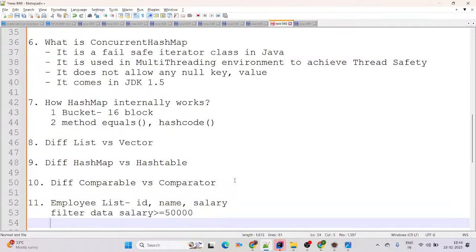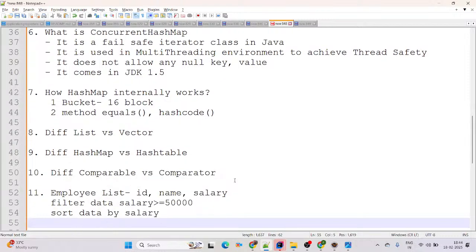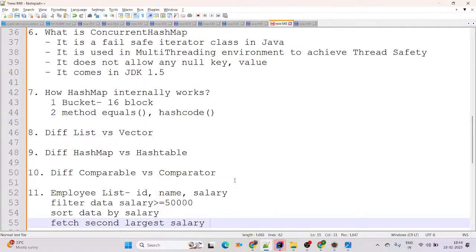Again they will ask you to sort data by salary. Again they will ask you to fetch the second largest salary record.